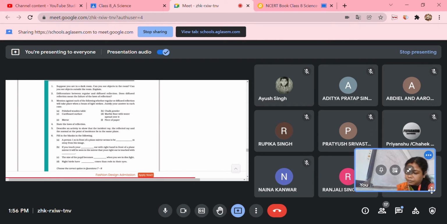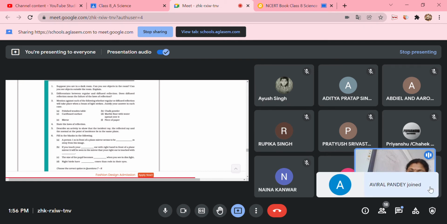Ranjali. Ma'am, regular reflection. Okay, yes, and when you are spreading water on it, it is becoming much smoother, much more shiny. So you are going to get a regular reflection.